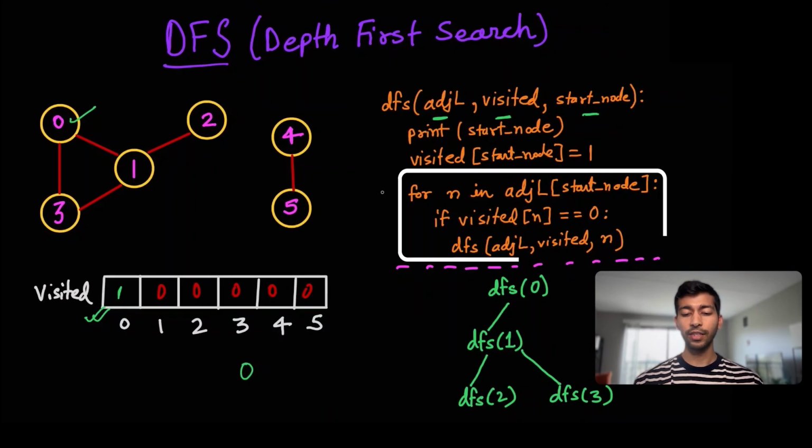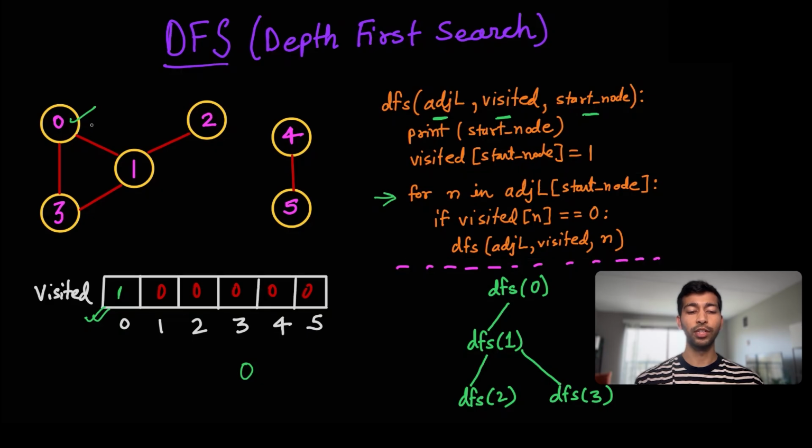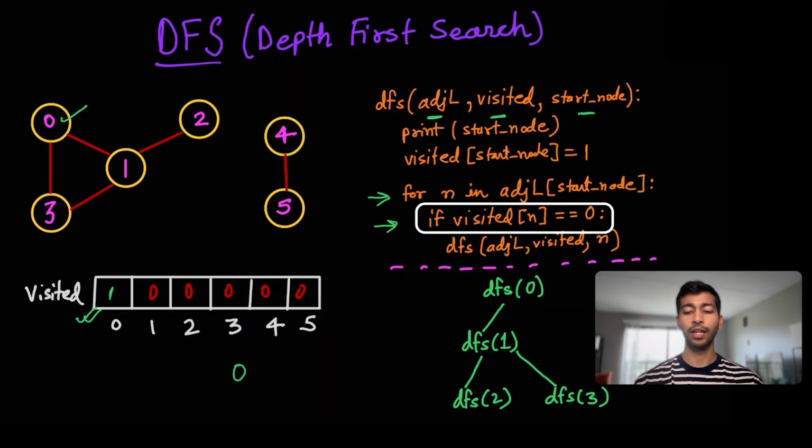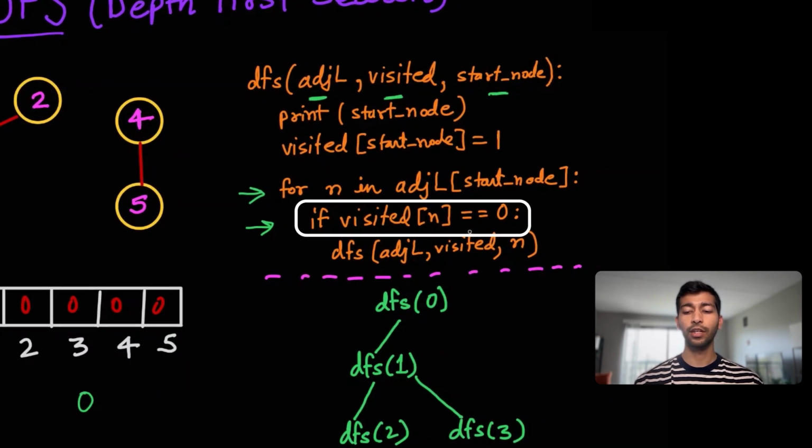Then this particular loop is for looking at all of the neighbors of the 0th node, and for all of the neighbors of 0, we'll look at all of the ones that aren't visited. So that is being checked here. We'll check which of the neighbors have the visited value as 0.